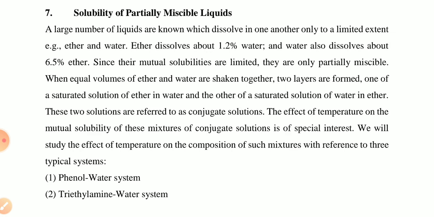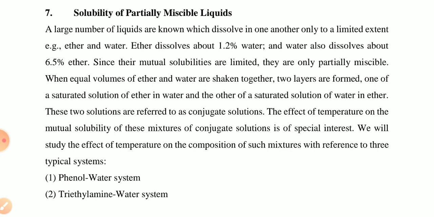Ether dissolves about 1.2% in water, and water also dissolves about 6.5% in ether. Since their mutual solubilities are limited, they are only partially miscible. When equal volumes of ether and water are shaken together, two layers are formed.